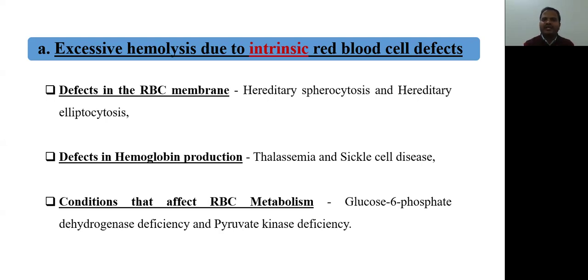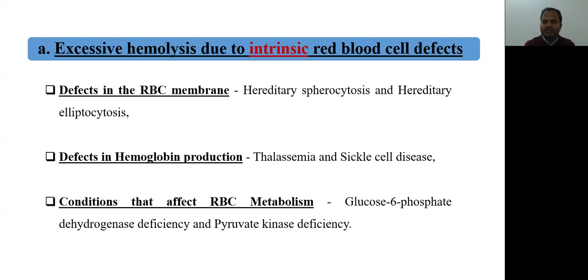The second one is defect in hemoglobin production. Hemoglobin is a protein present in the RBCs, and defective hemoglobin production will again lead to hemolysis or blood cell lysis. The examples of defective hemoglobin production are thalassemia and sickle cell anemia. The third condition is that which affects RBC metabolism, like glucose-6-phosphate dehydrogenase deficiency and pyruvate kinase deficiency. These are two enzyme deficiencies that will lead to abnormal metabolism of red blood cells, leading to hemolysis or excessive destruction of red blood cells.